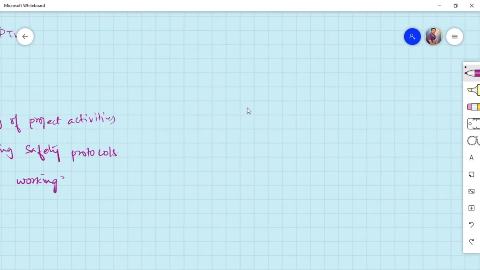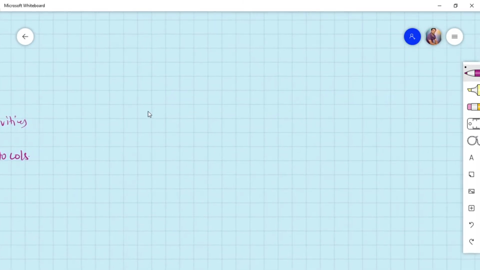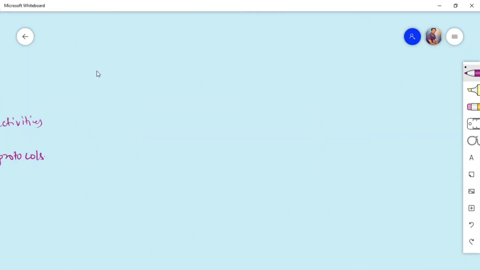Now we will see the workflow. In order to design or implement the permit to work system, you need to understand the workflow. Generally, when we are discussing the workflow, we will have two important parties. One is the client and the second one is the contractor. Who is a client?